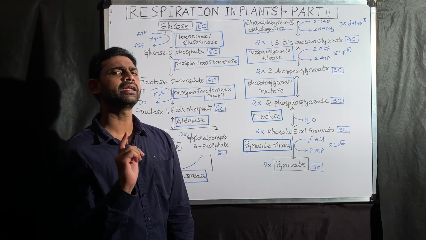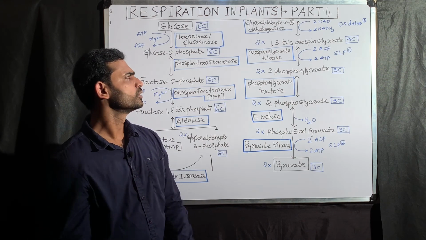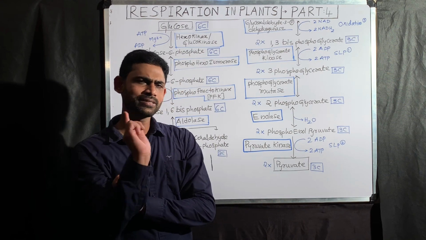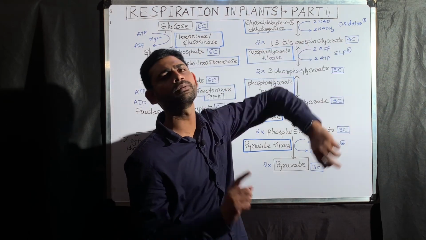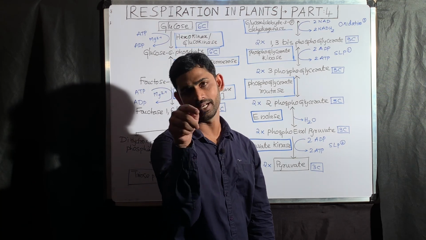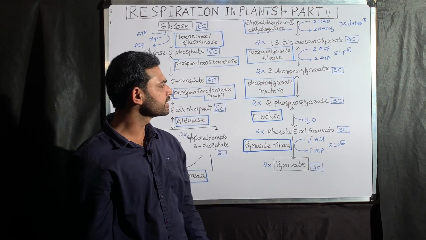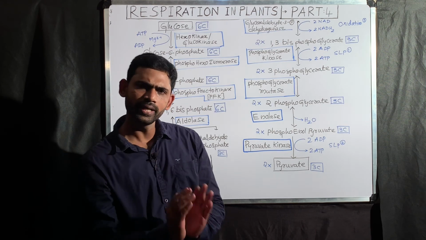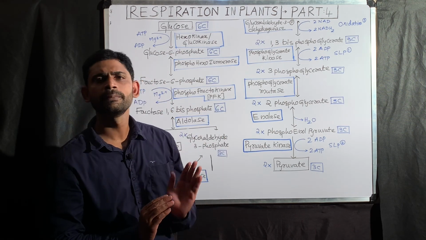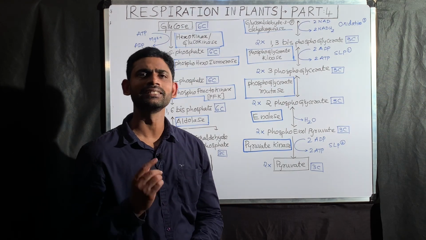Among these 8 ATPs, you should remember that 6 ATPs derive from the 2 NADH2 if they undergo the electron transport chain under aerobic condition. Okay? These are the overall points you need to understand about the metabolic pathway of glycolysis.